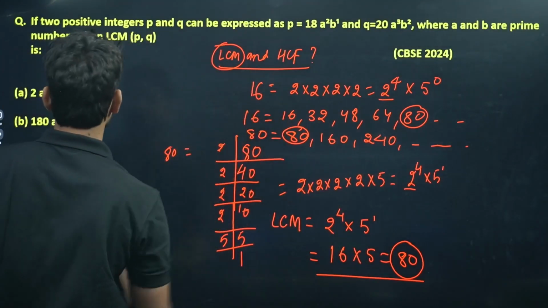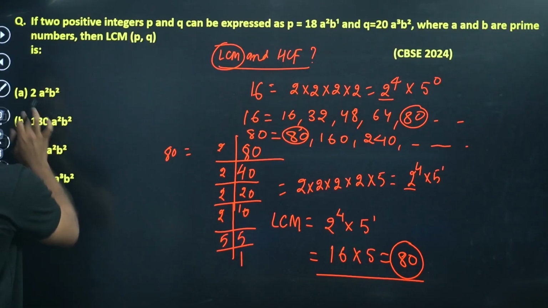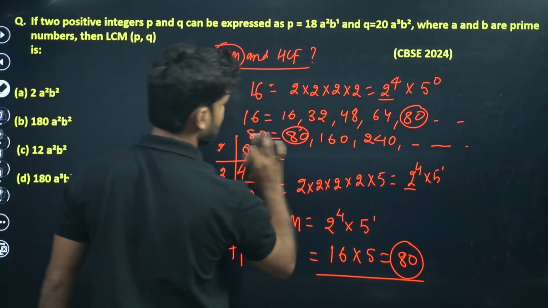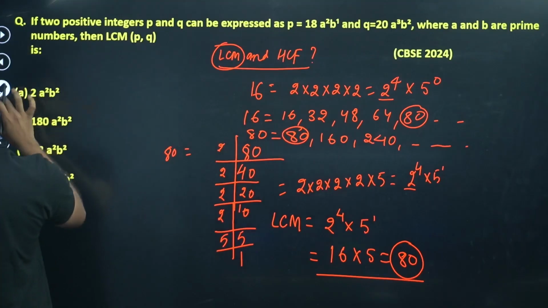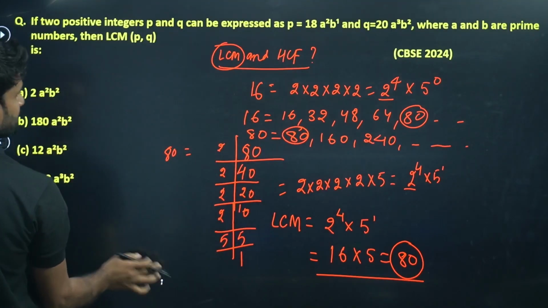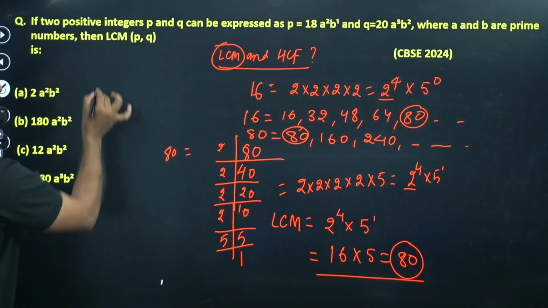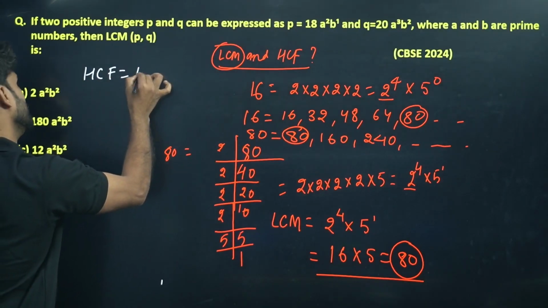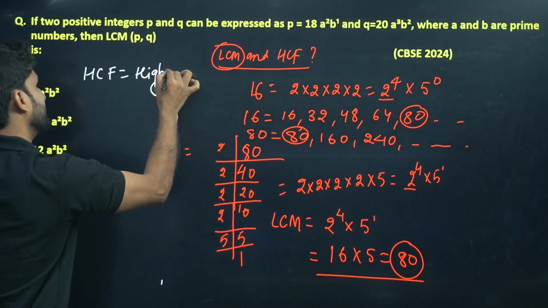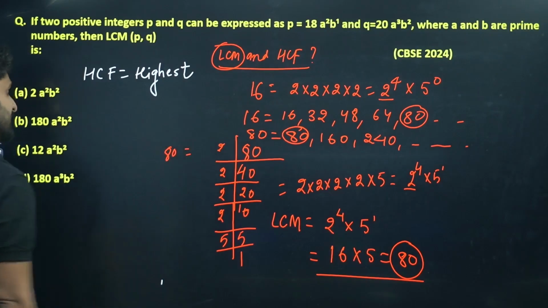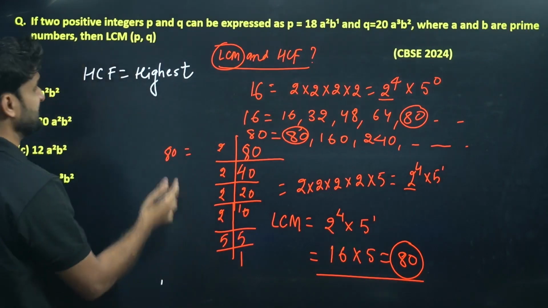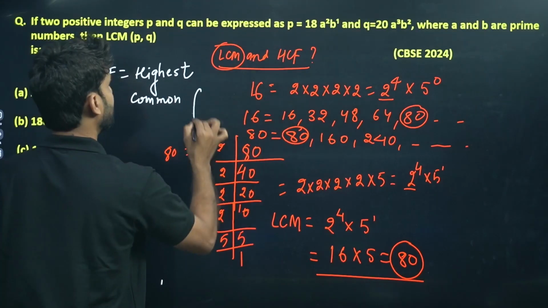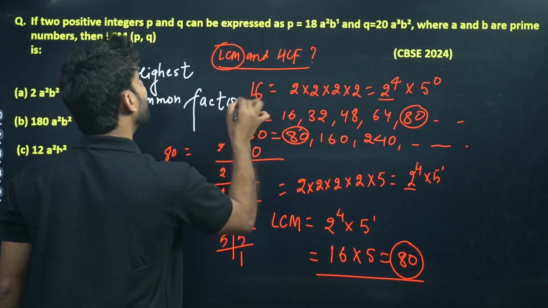Now please find out the HCF here. So what will be the HCF? Now, the short trick of HCF. You know the definition of HCF. HCF means highest common factor.